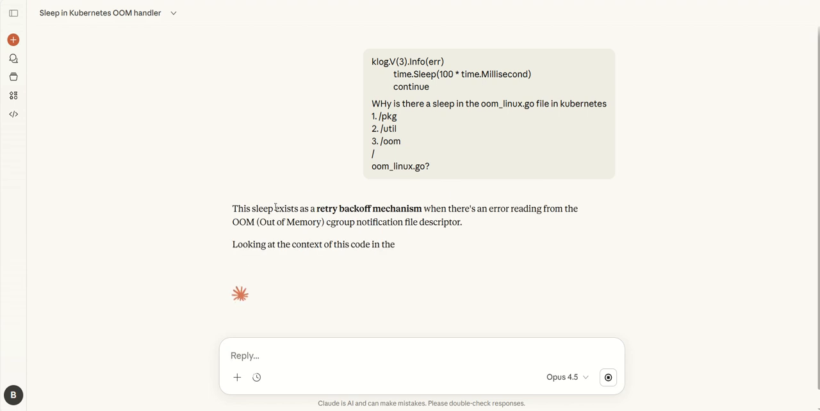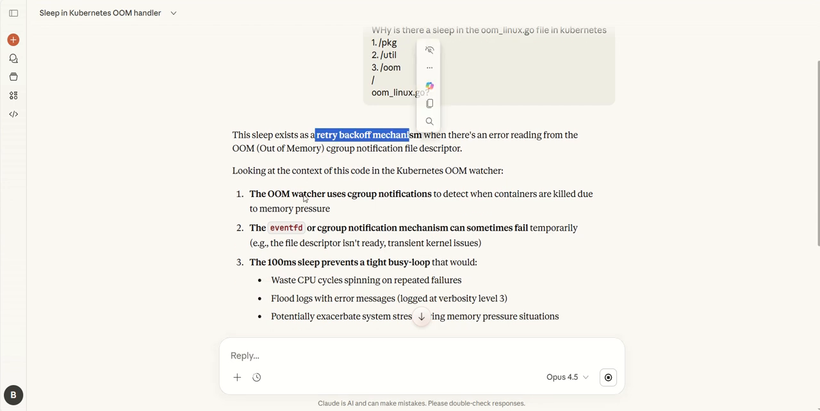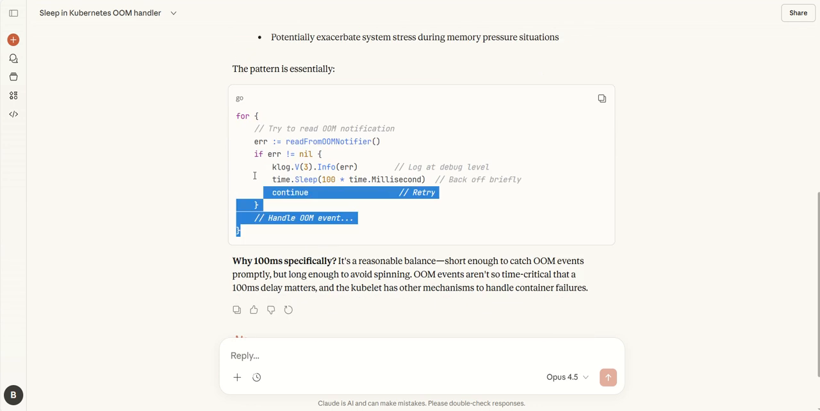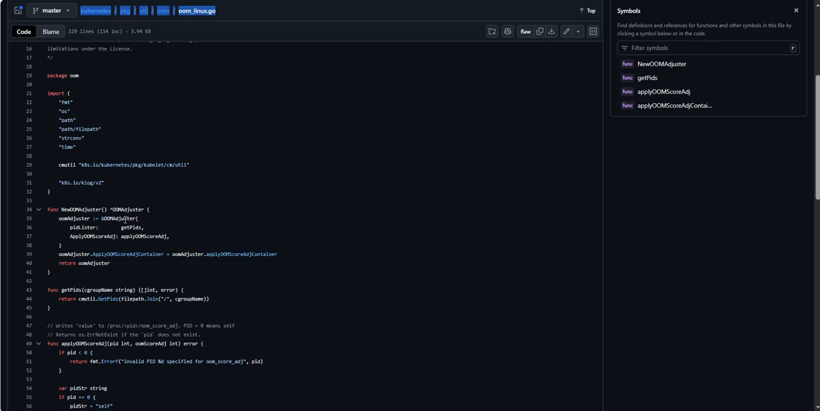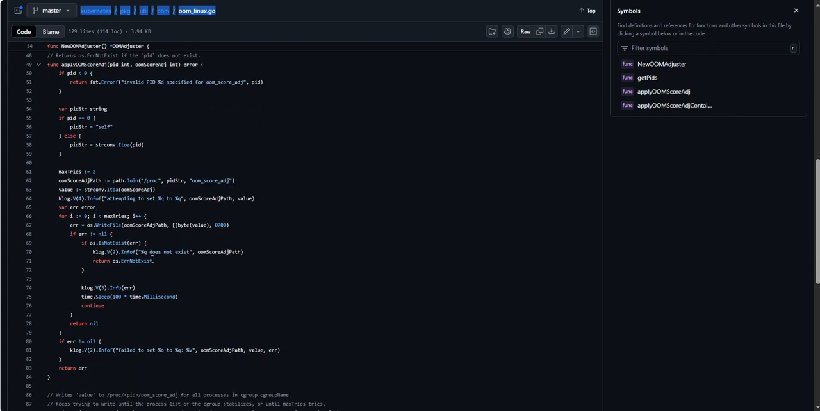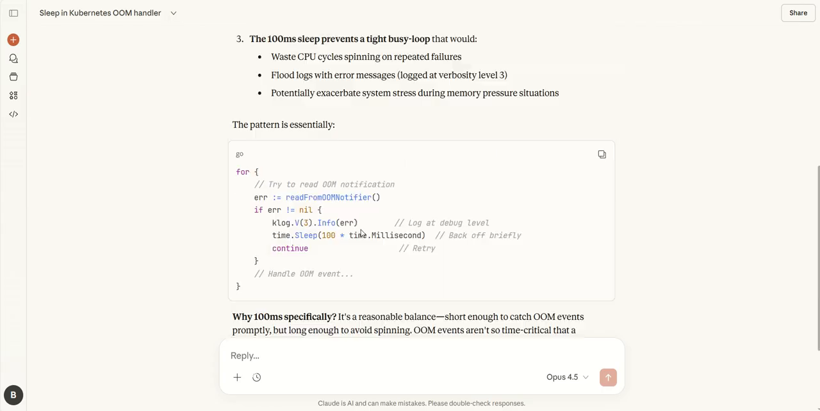And when I ask this, of course, what Claude does is make an assumption. It thinks that it is a retry backoff mechanism, and that there's an OOM watcher that uses cgroup notification to detect when containers are killed. And it also kind of speculates on the pattern that's in there and never actually verifies what it's doing. As you might see in the file, there are no watchers at all. This is about killing a process and actually getting the OOM score correctly and possibly adjusting it. So this is really not right.